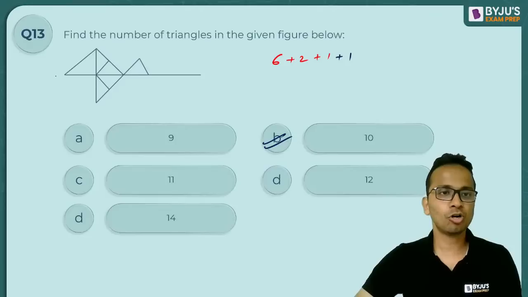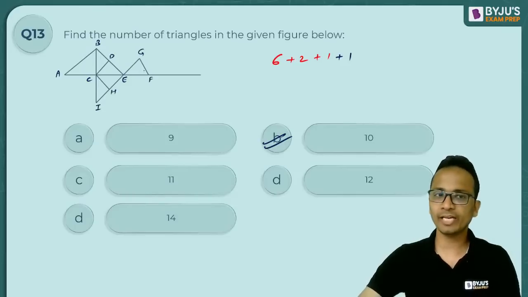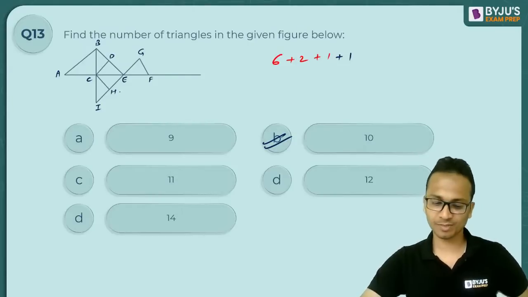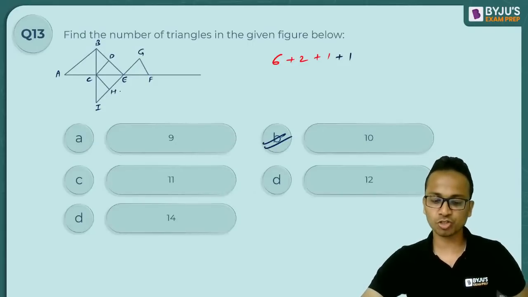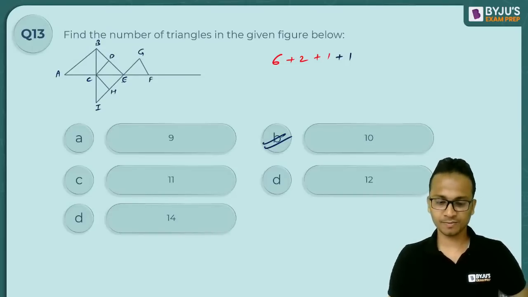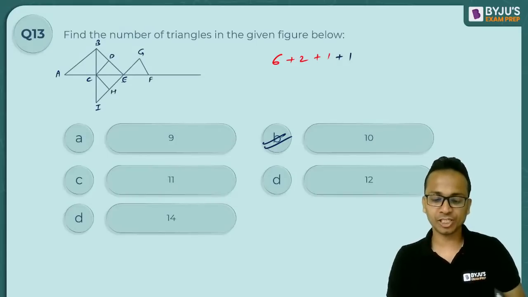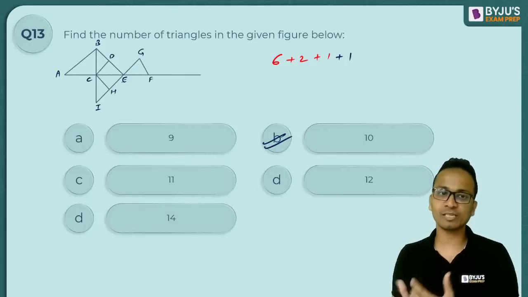If I'll mark vertices for this, okay, so can you tell me which triangle I have not counted? So I have counted each and every triangle. Okay, so if Shubham you are saying 11, please help me in finding out which triangle I have not counted. I'll wait for you for a few seconds. Shrikant, thank you very much for the appreciation. Jay, fine, you have counted twice. Okay, so you might have counted some of the triangles twice.